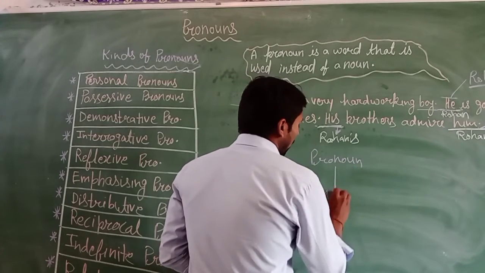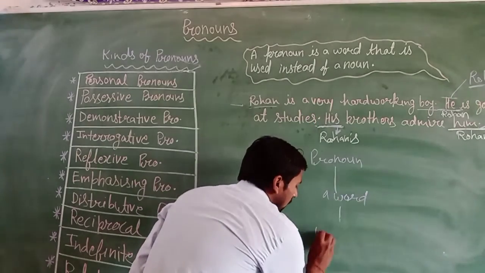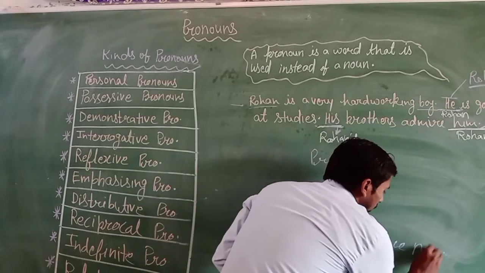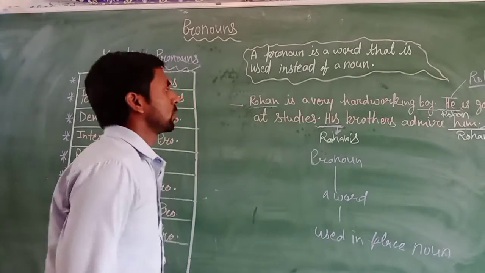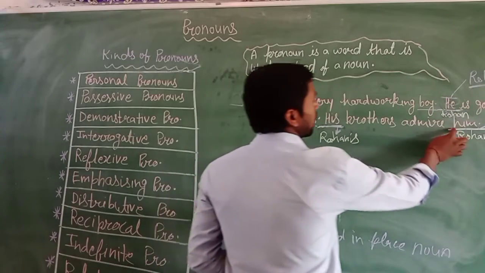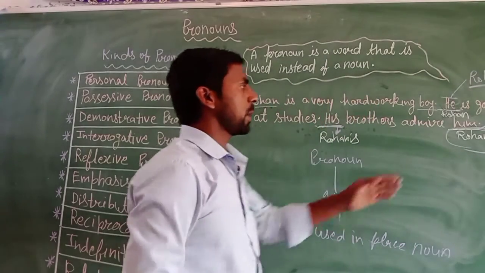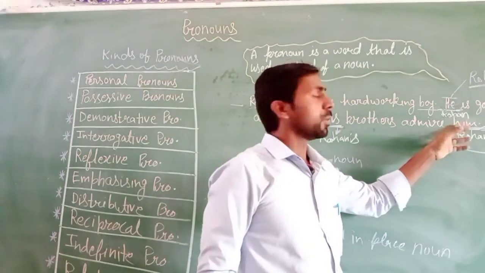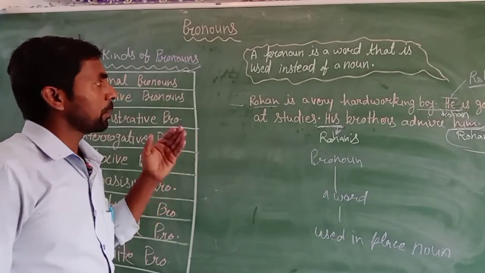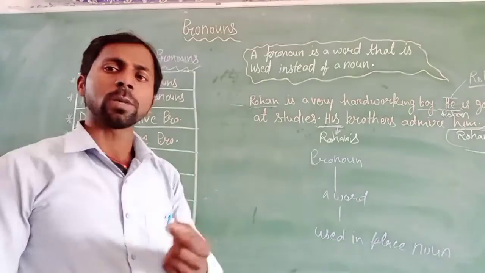So simply we can say that a pronoun is a word that is used in place of a noun. You can see here is the noun Rohan. In place of the noun you can use he. Here is him, and in place of Rohan you will use another, new word like him, and this type of word is called a pronoun. It is only a word that is used in place of a noun.